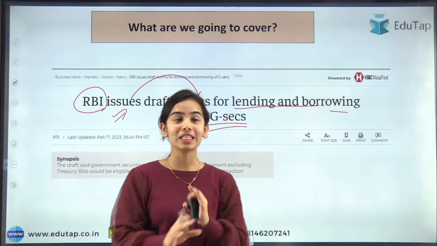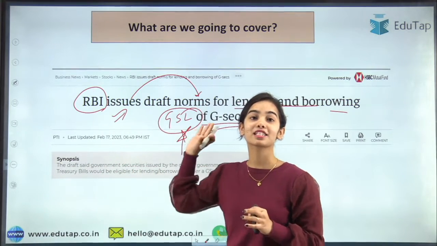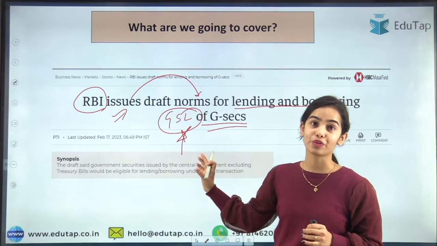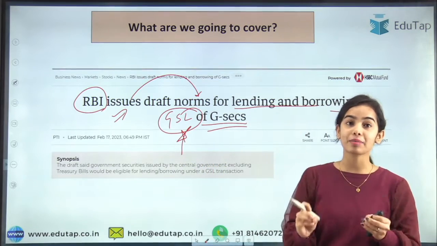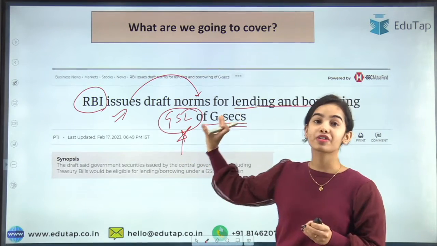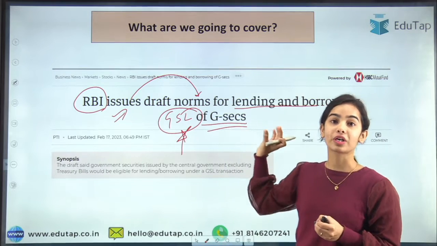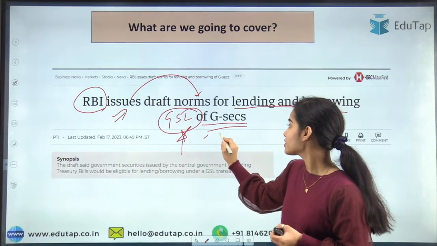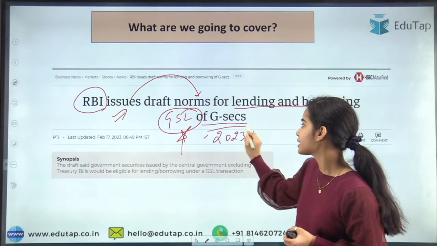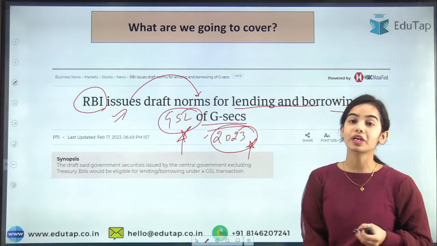This is very important from the exams point of view because this is the first time that the RBI has released draft guidelines for government securities lending, and this is for 2023. These guidelines have been released in 2023 only.